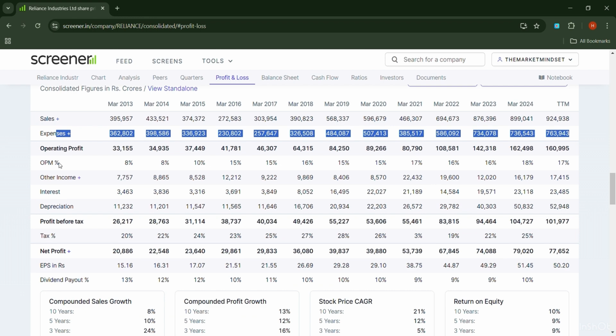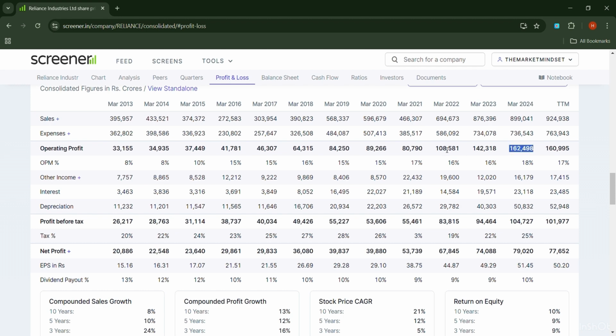Next comes the operating profit. Operating profit is nothing but the difference between the sales and its expenditures. So here in this case, Reliance operating profit is increasing since 2021 and it is right now at 162 crores. Next is the operating profit margin. Operating profit margin is basically the ratio which tells us how efficiently the company is operating and able to produce profits. So the higher the percentage, it is better for the company.